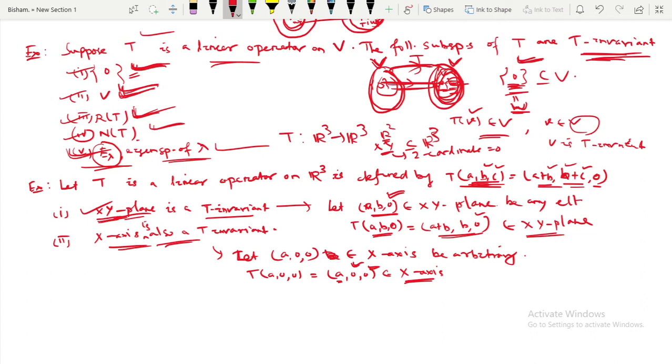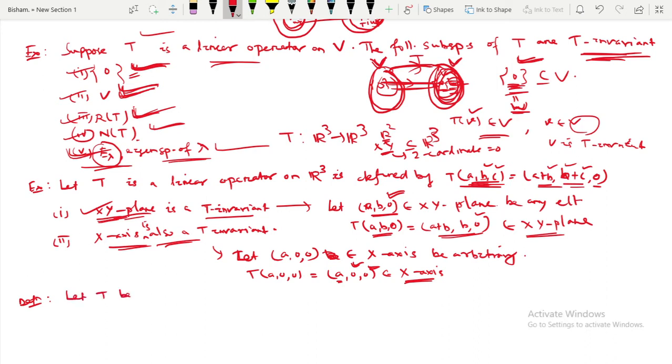Then we will go to another example. Let us define another definition. What is a T cyclic subspace of V?